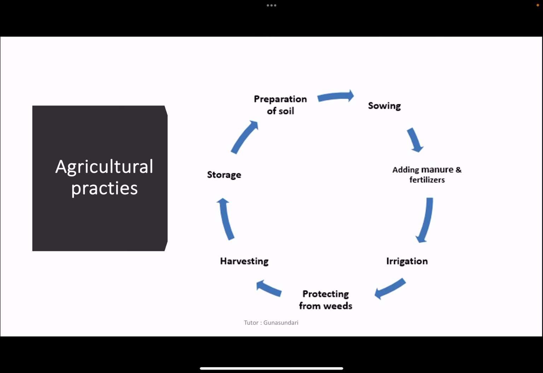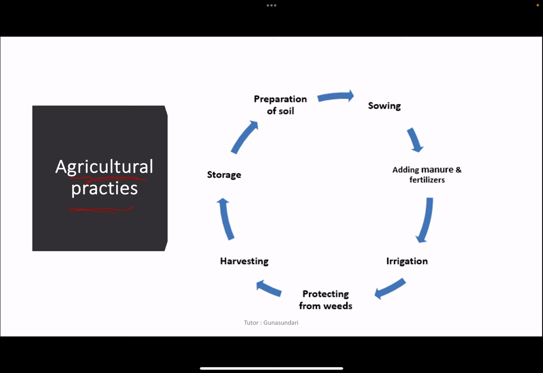And next comes the agricultural practices. So what do you mean by agricultural practices? The cultivation of crops involves several activities undertaken by farmers over a period of time. And you may find these activities are similar to those carried out by a gardener or even by you when you grow ornamental plants in your house. So these activities are referred to as agricultural practices.